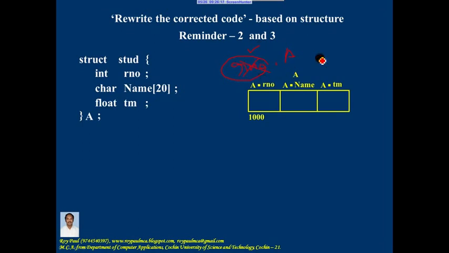This is not a structure variable. And the right hand side of the dot operator should be a member of the structure. So if I write RNO.A, it's a syntax error. The correct way of writing that is A.RNO. So in rewrite the corrected code, if you see dot operator, check whether left hand side is a structure variable and right hand side is a member of the structure.